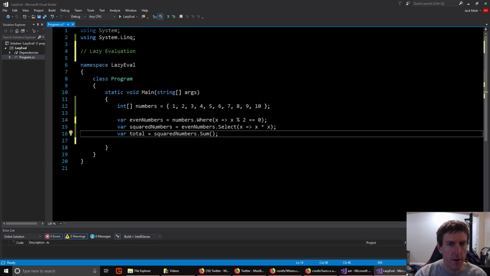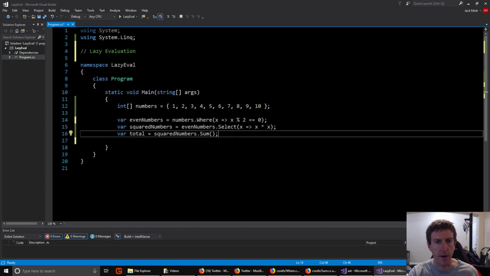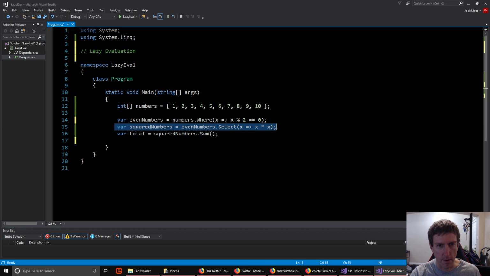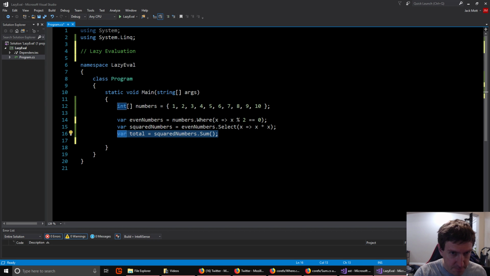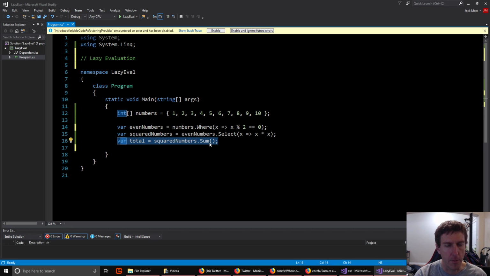So nothing actually happens here until we call sum. And that is the idea behind lazy evaluation, right? We tell C# that we want only the even numbers. And we tell it we want to square all of the even numbers. But it doesn't actually do it until we somehow request some work actually be done. Right? No work needs to be done here. No work needs to be done here. Once we want a sum, now we need to do work. So now we're going to be behind the scenes calling move next, move next, move next, and getting the result.